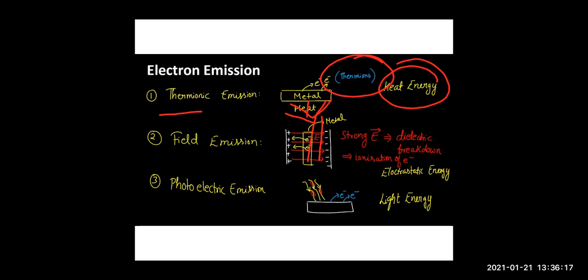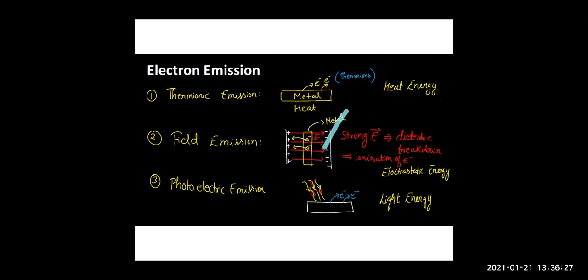So how many thermal electrons will be emitted? It depends upon the temperature of the metal surface. The higher the temperature of the metal surface, the more thermal electrons are emitted, right? So thermionic emission is the phenomenon of emission of electrons from the metal surface when it is heated suitably, right? Next, we are going to talk about field emission.